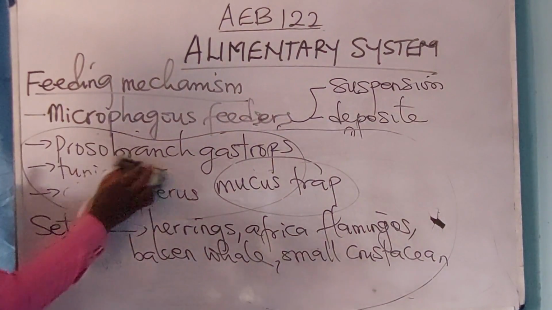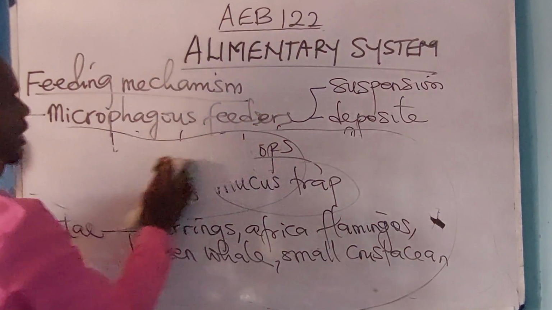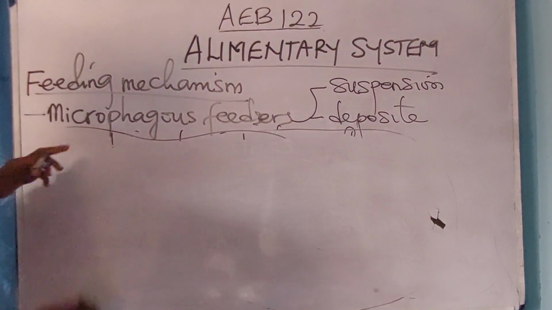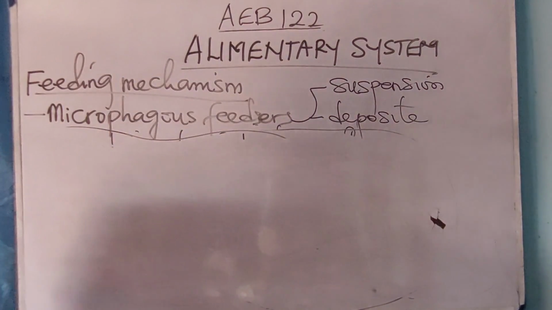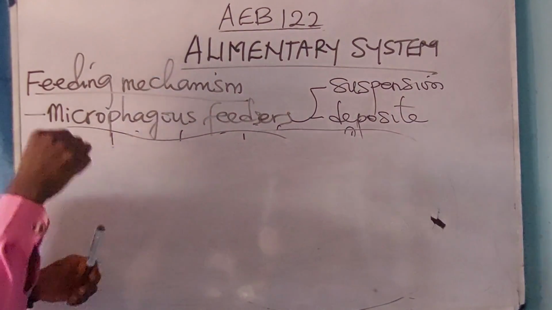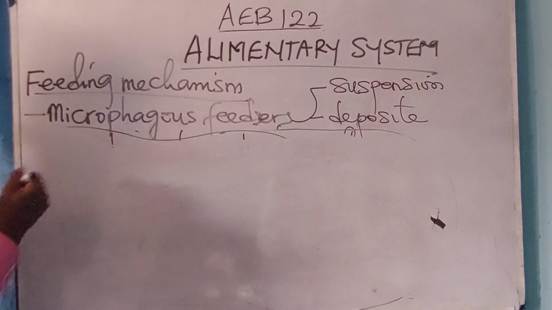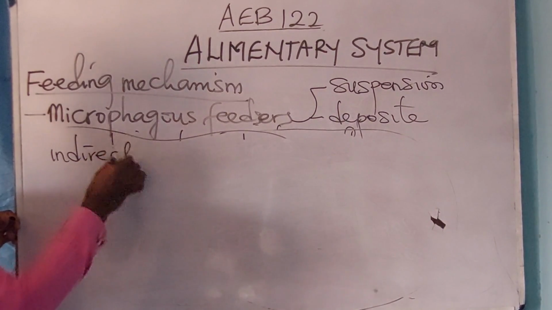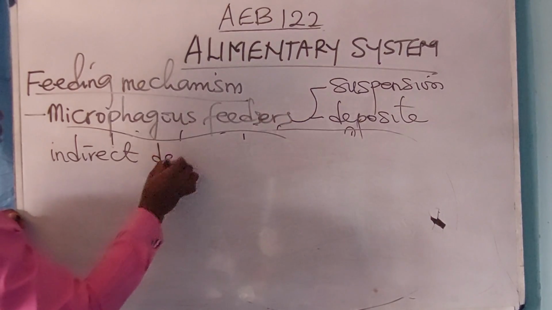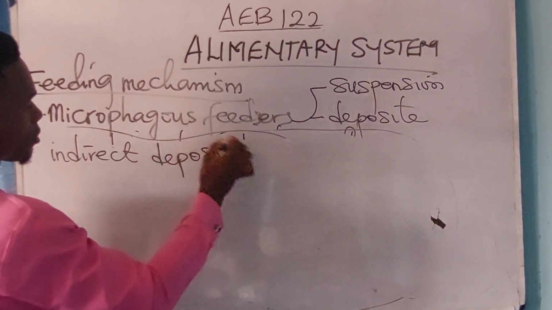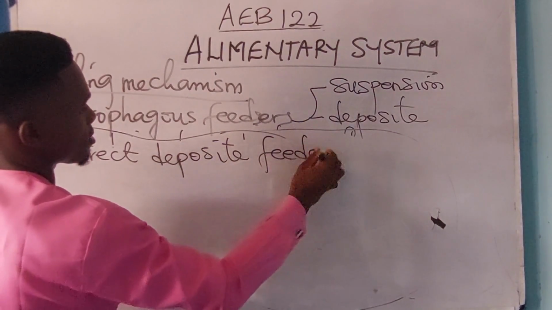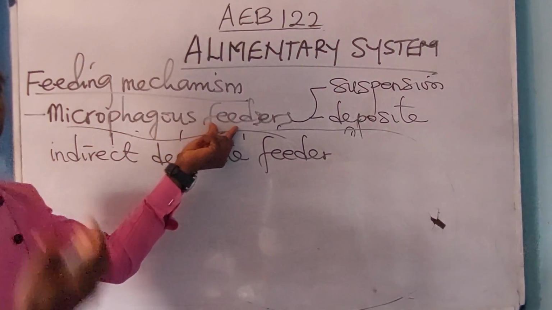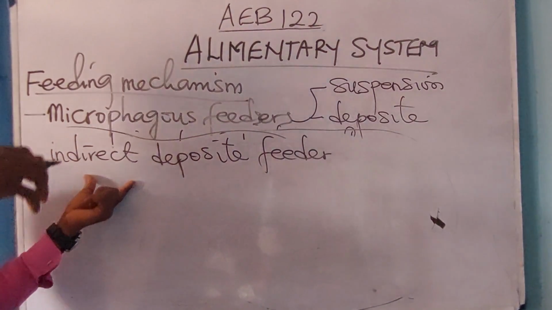And secondly, a macrophagous feeder or a filter feeder that feeds on deposited food is called an indirect deposit feeder.